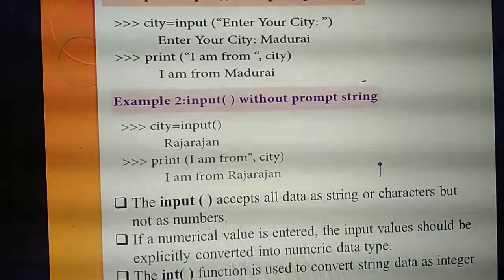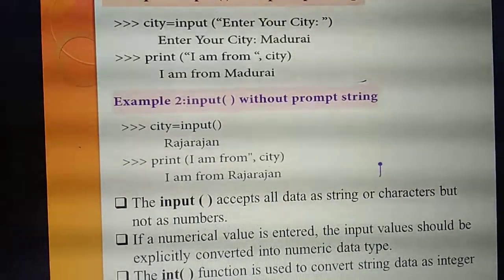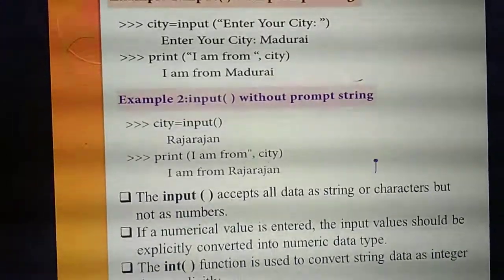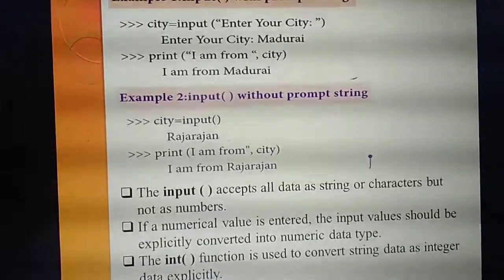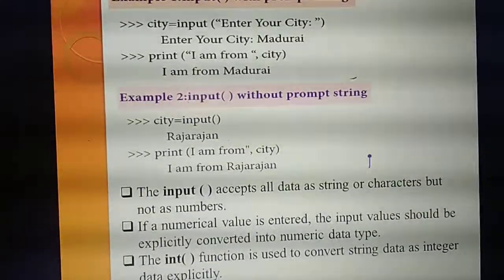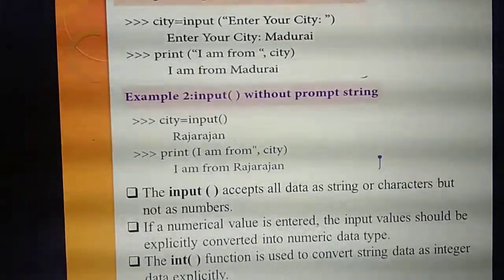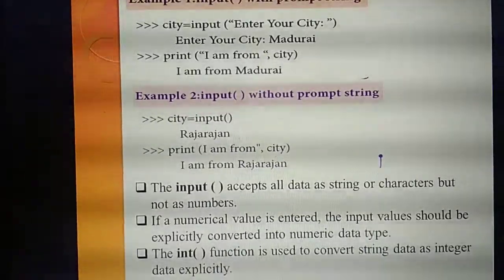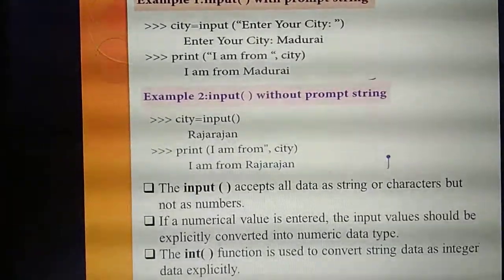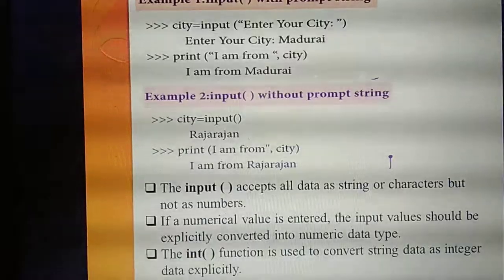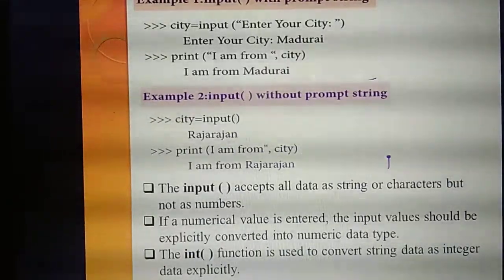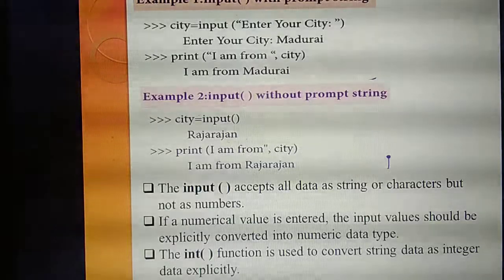Okay. This input function will accept all the data as a string or characters. Understand? Whatever inputs you have given, it will accept all the data as a string or characters. What do you mean by string? I already said, string means it may be a paragraph or a sentence.